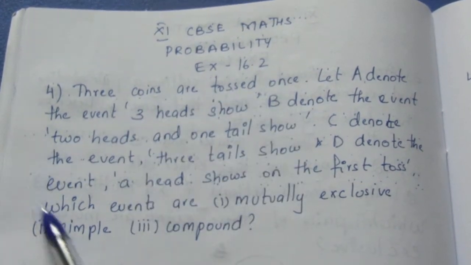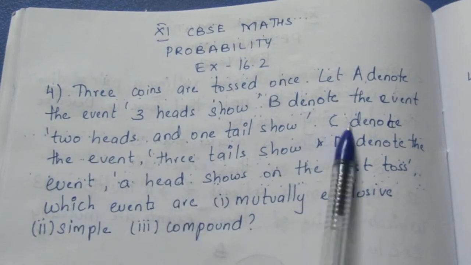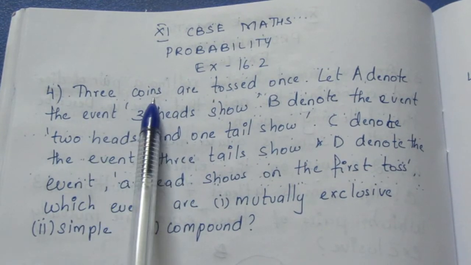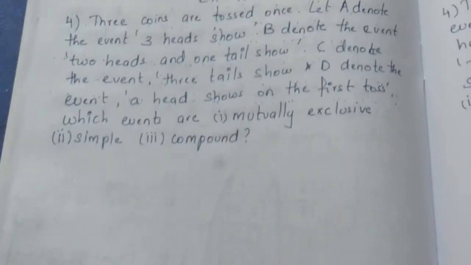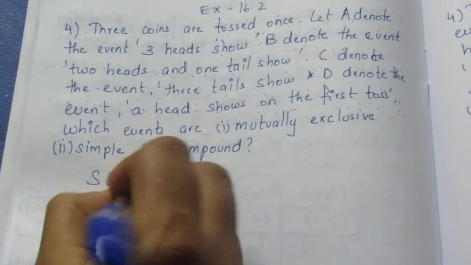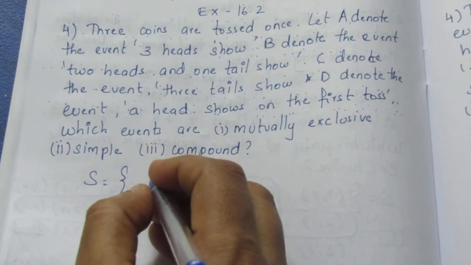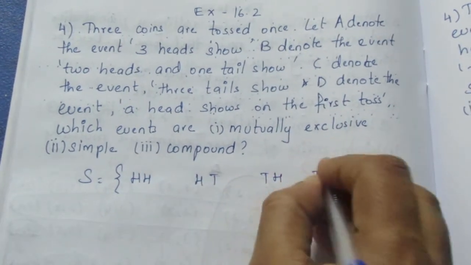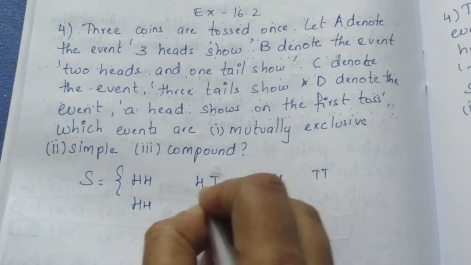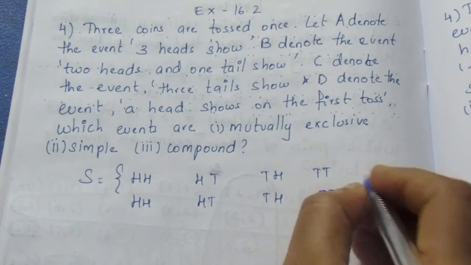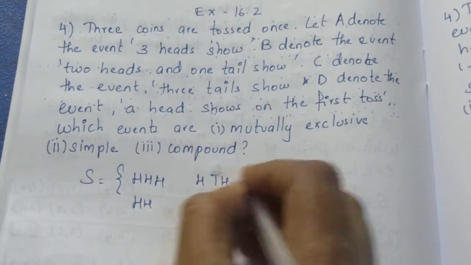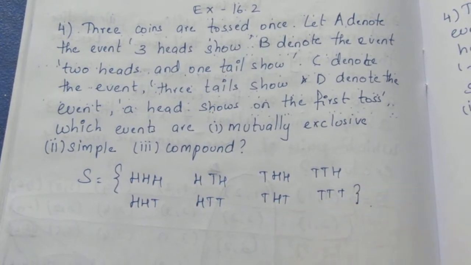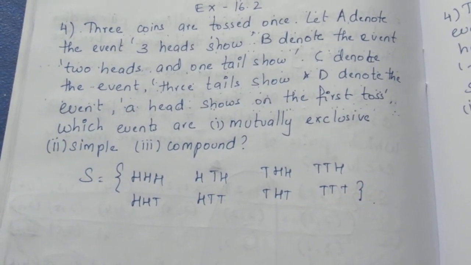In that we need to first find out the elements of A, B, C. Here we need to write the given sample space first. 3 coins are tossed once. So let me write the sample space first. I am very much thorough with the 2 coins, so let me write the 2 coins: HH, HT, TH and TT. Write it twice. Repeat it again. Put head at the back on the first row and tail at the back on the second row. Now this is the sample space for the 3 coins toss.